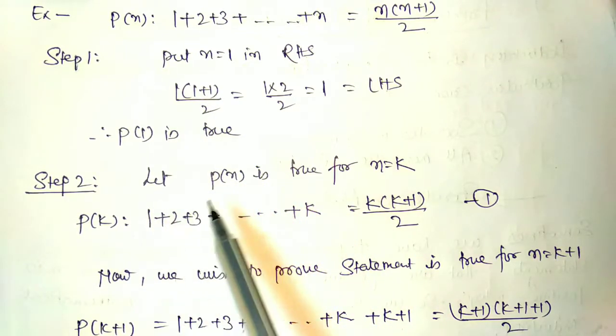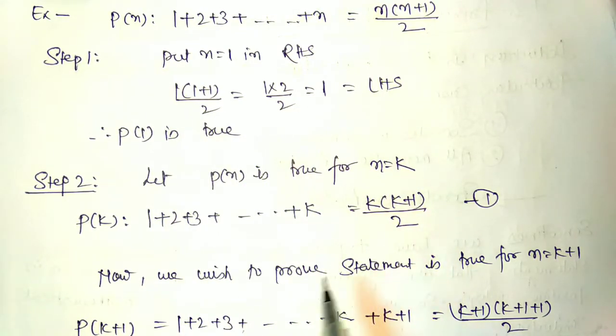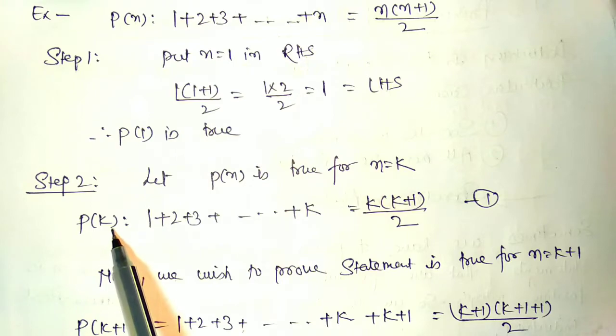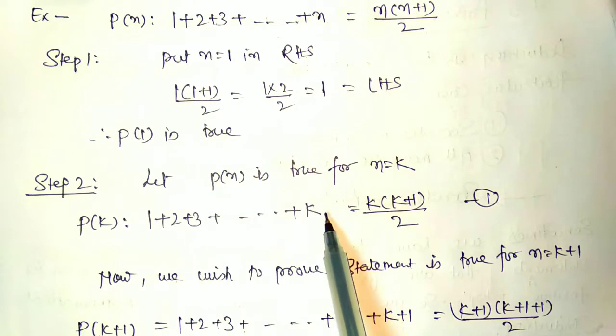Now we have to prove that if Pk is true, then the statement Pk plus 1 is also true. So we put n equals k plus 1. Since we are going from Pk to k plus 1, we are adding an extra term after k, that is k plus 1.